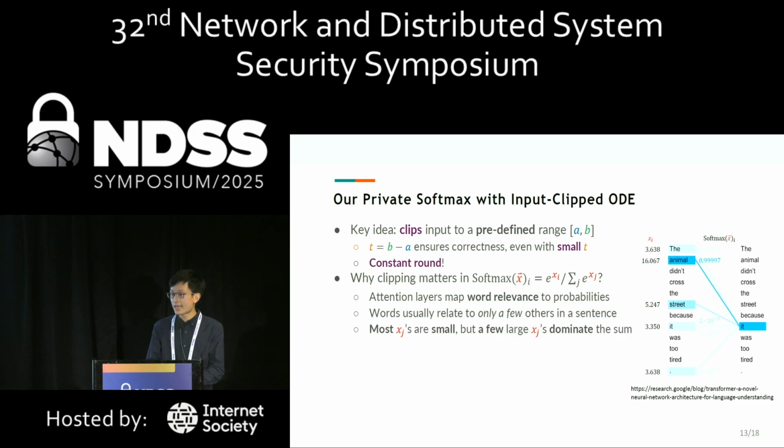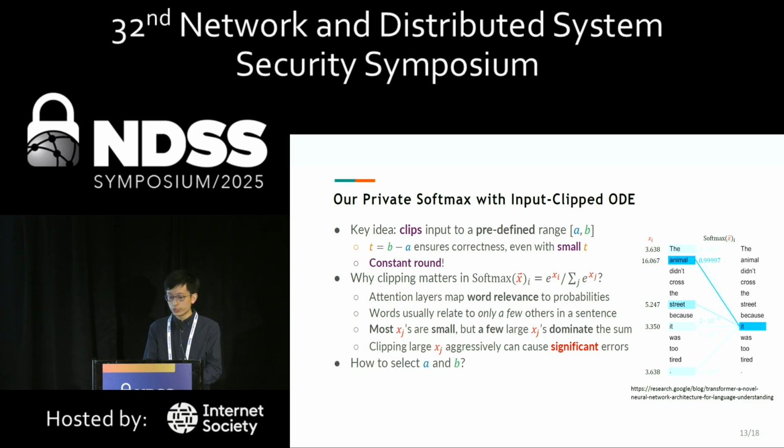This implies that most softmax inputs are actually small, but the few large inputs dominate the sum in the denominators. So clipping the large inputs aggressively can cause significant errors in softmax approximations. So back to the question, how do we actually select these upper and lower bounds?